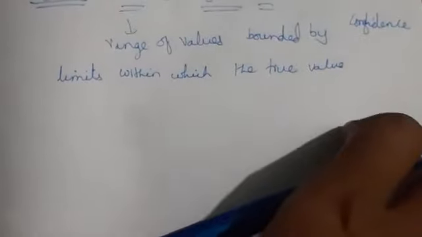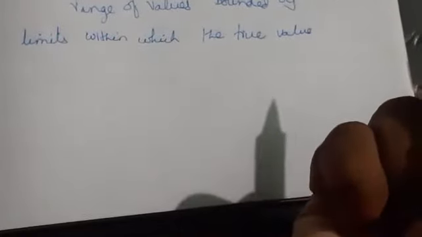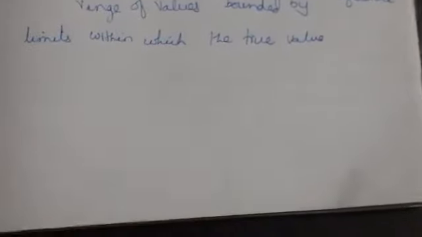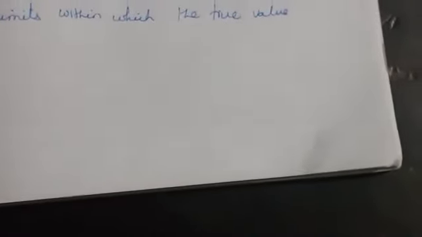Okay, so here there will be a pair of numbers. A pair of numbers means it should have different pairs, like mean and standard deviation, or median and standard deviation. So to estimate the confidence limits we should have a pair of numbers, to estimate a characteristic like the mean or standard deviation.